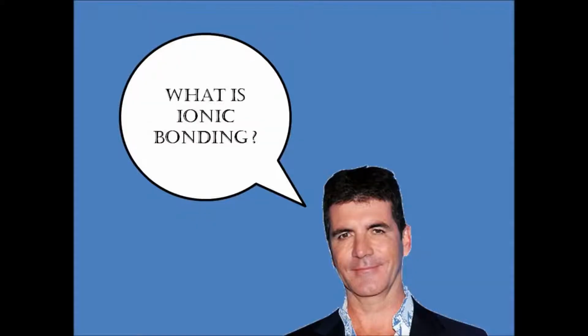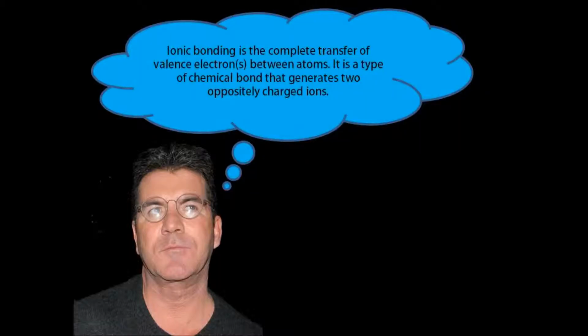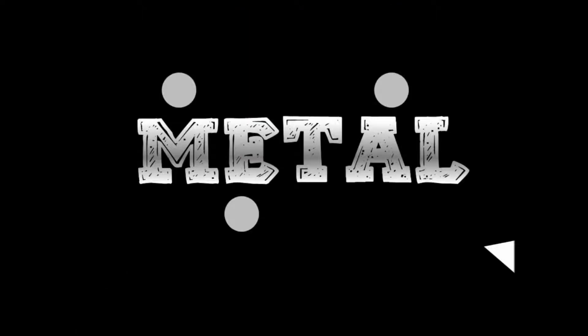Ionic bonding. What is ionic bonding? Ionic bonding is the complete transfer of valence electrons between atoms. It is a type of chemical bond that generates two oppositely charged ions. This is a metal.